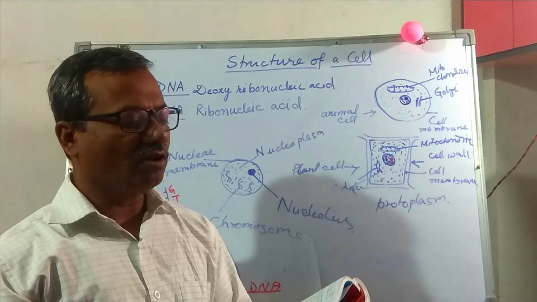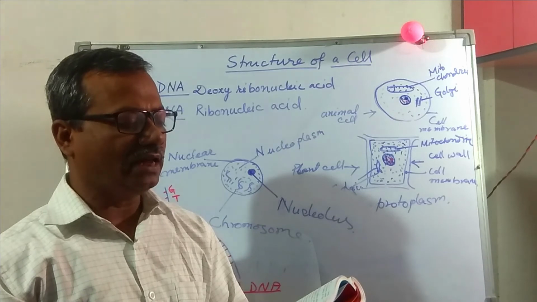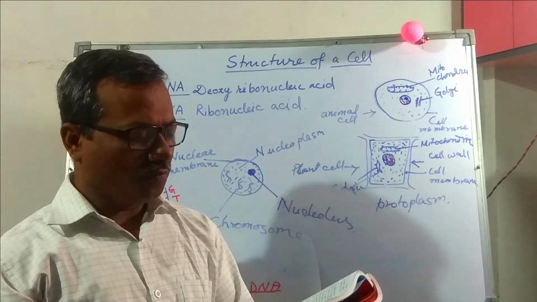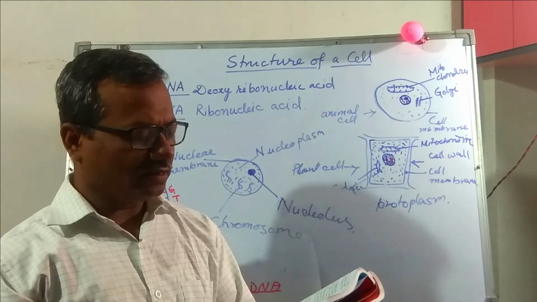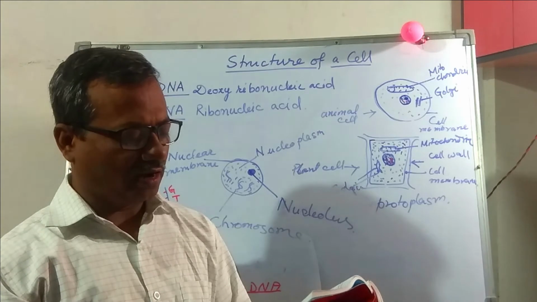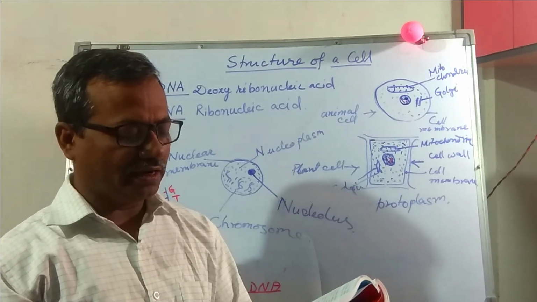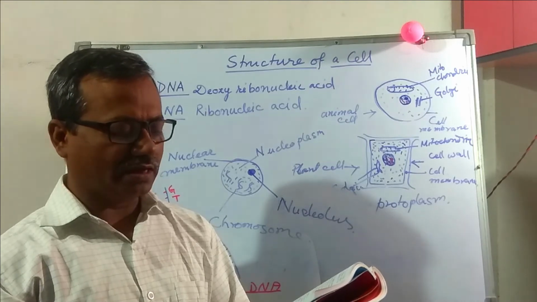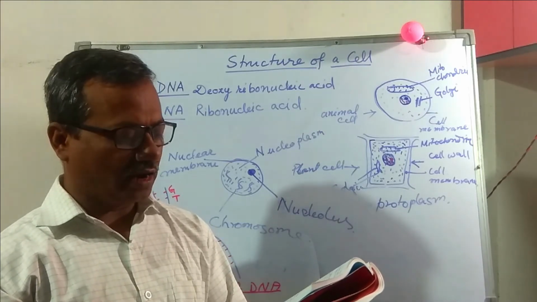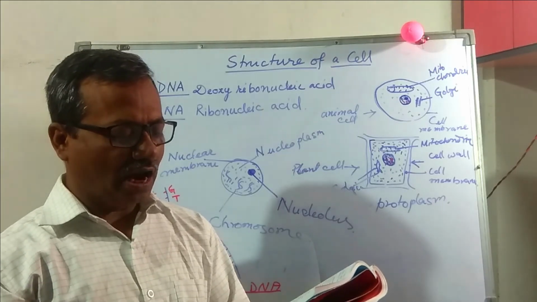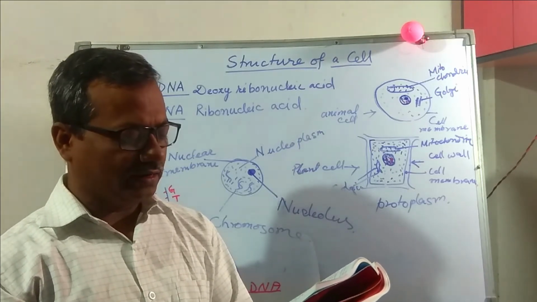Plastids. This cell organelle is found only in plant cell. There are three types of plastids: chloroplast, leucoplast and chromoplast. Chloroplasts are green in color because they contain a green pigment called chlorophyll. Chloroplasts help in photosynthesis. Leucoplasts are colorless plastids which help to store food. Chromoplasts are colored other than green.